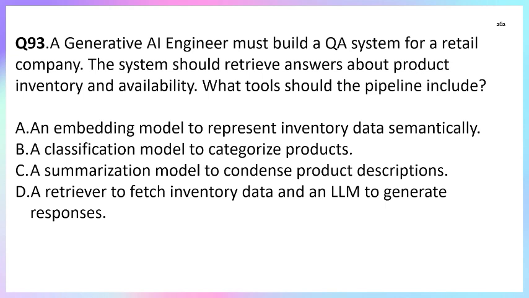Option B, a classification model to categorize products. That only categorizes whatever the product is, so option B is also not correct. Option A, an embedding model to represent inventory data semantically, only represents inventory data, so the embedding model will not work. So the correct answer is the retriever to fetch inventory data. If we can fetch inventory data, then we can tell about all these things, and an LLM to generate the response. So the correct answer is option D.